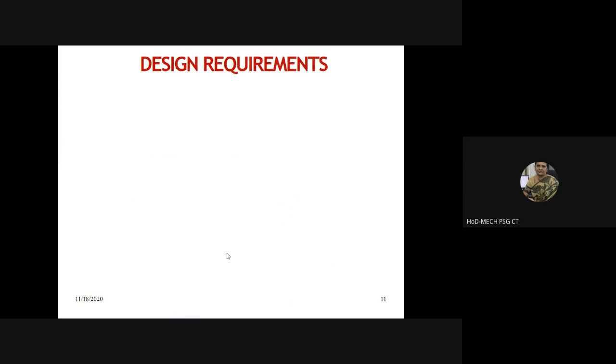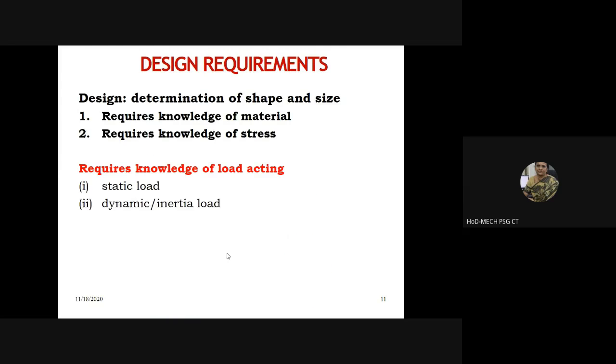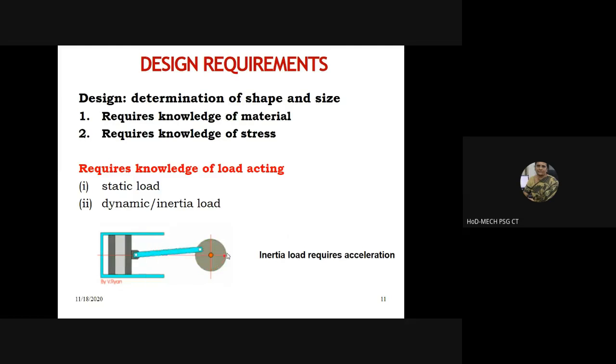Okay. Then let me just show. So what is it that you see here? Ma'am, cylinder arrangement. An engine. Piston movement, ma'am. Crank piston arrangement inside a cylinder. So this is a